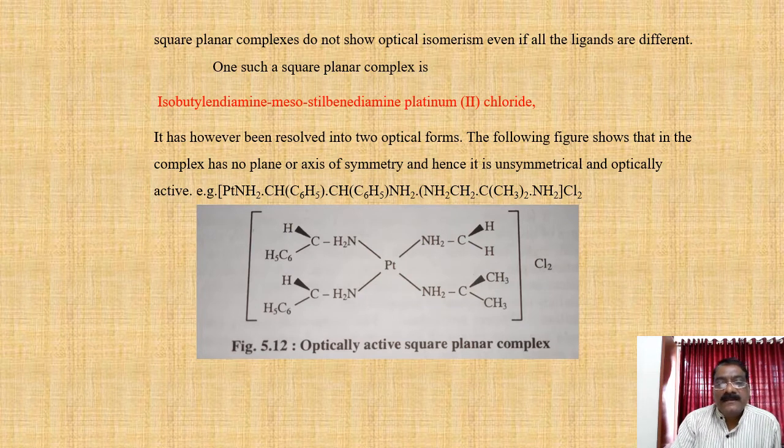See this complex, its planarity is removed. That means all ligands and the metal atom are not in the same plane. Due to the bulkier ligand, it loses its planarity, and this complex can show optical activity. That is, this complex is an optically active square planar complex. It is the only such complex which can show optical activity, so this point is important from the exam point of view also.